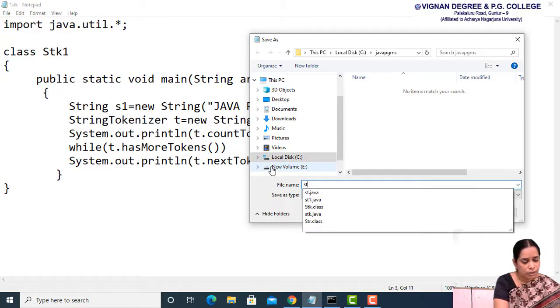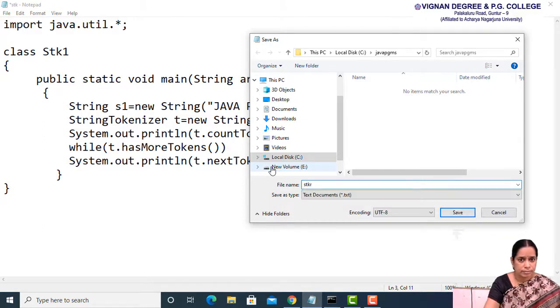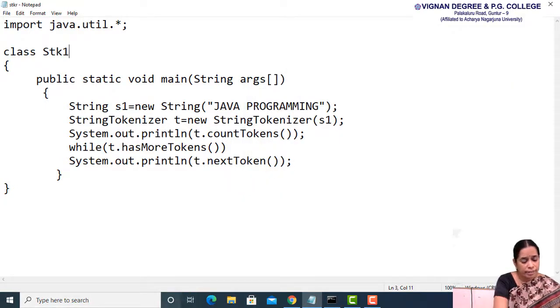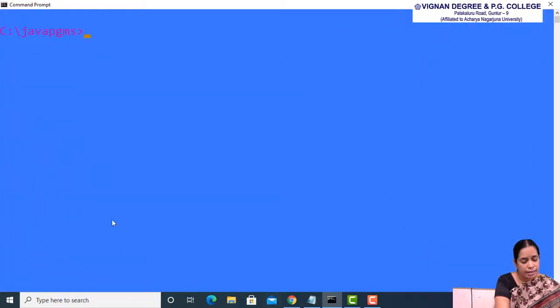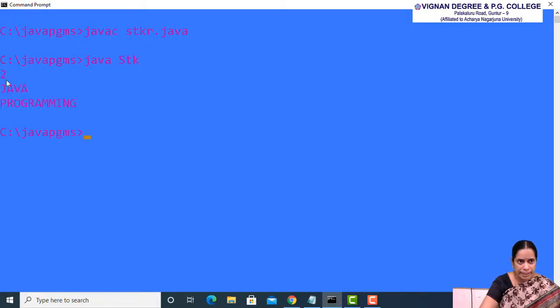stk.java. Now I will compile this program, javac space stk.java. Now we can run the program as java space, and the name of the main class is stk. This is the output. Two tokens are present here, so two is printed. And next, the first token is Java and the second token is programming. This is the output for the executed program.